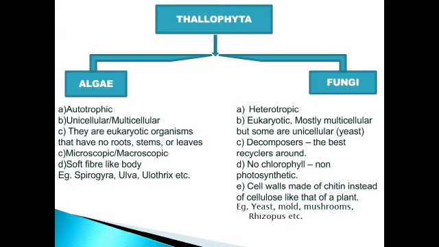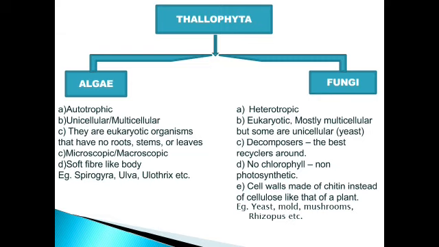So what do we come to know about fungi? First, they have a heterotrophic mode of nutrition. Whenever we talk about heterotrophic mode of nutrition, we come to know that they do not have the pigment required for manufacturing their food. And what is that pigment? It is chlorophyll. That means fungi do not have chlorophyll in them.